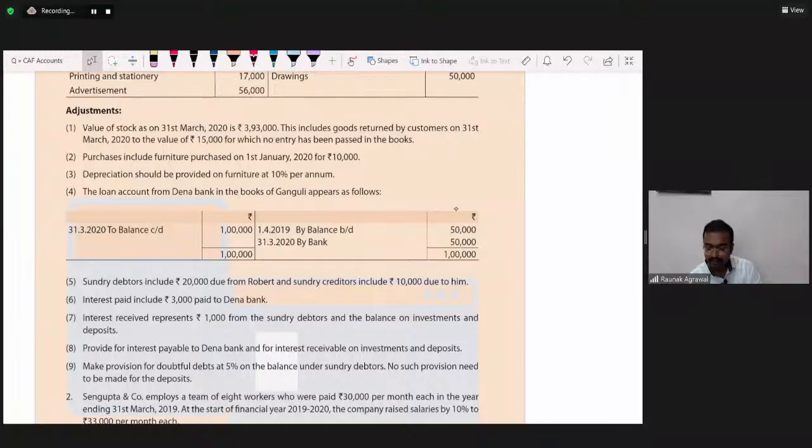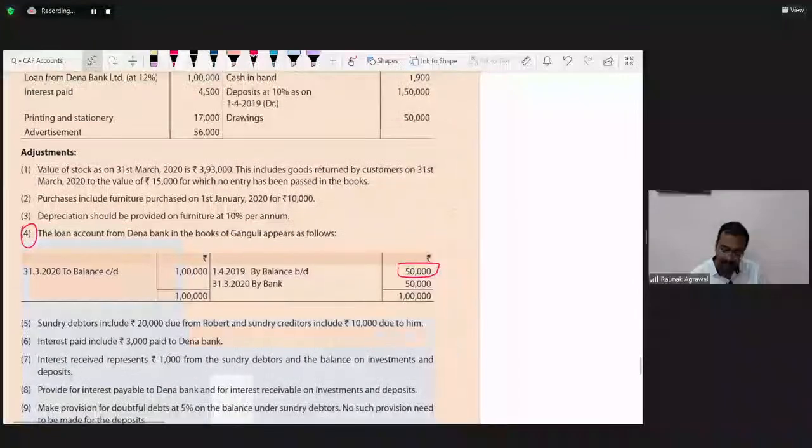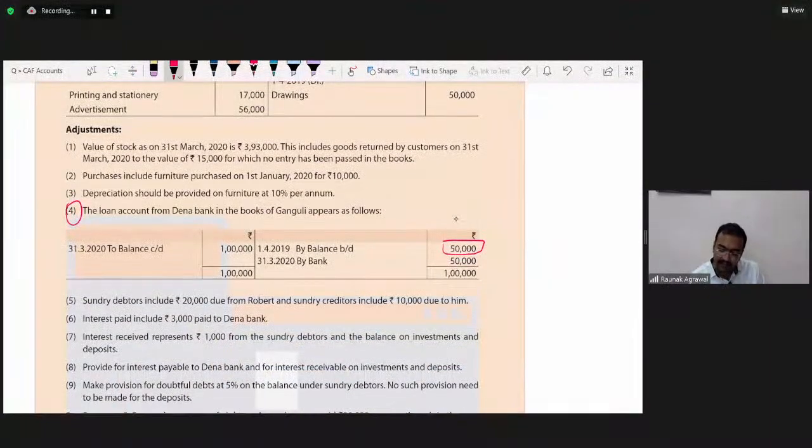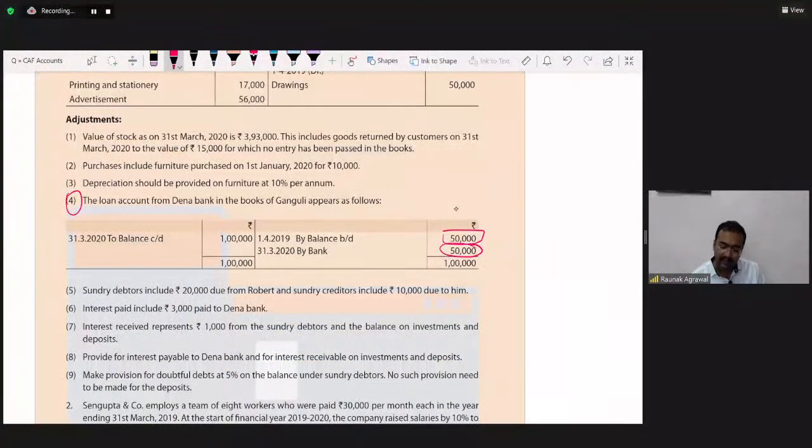Priyanka, this point number 4 is saying that we have taken a loan from Dena Bank of rupees 50,000. After that, as on 31st March 2020, it was again credited by 50,000. It means we have taken one more loan of 50,000. That's why the closing balance is rupees 1 lakh.